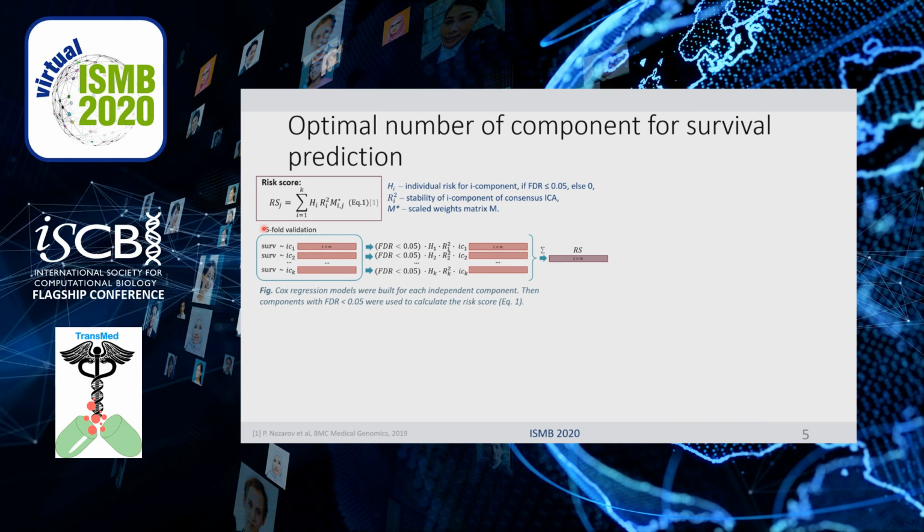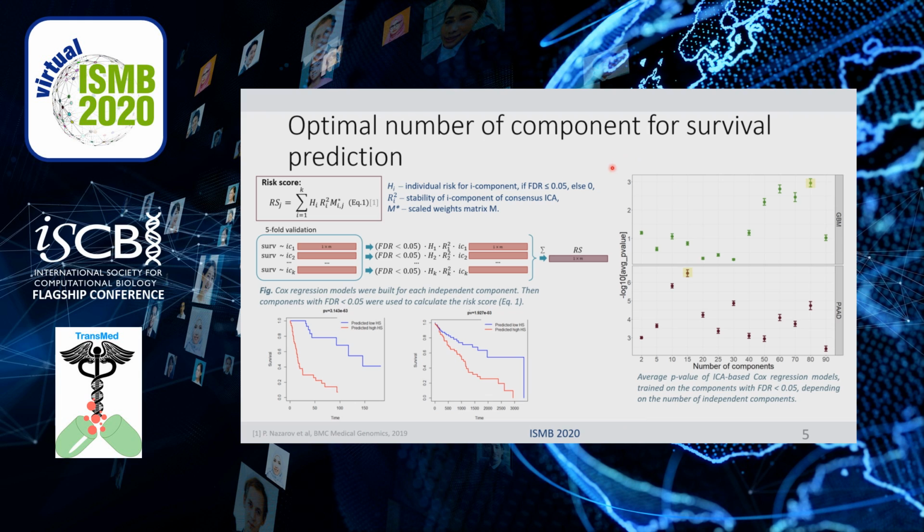For survival prediction, we calculated an individual risk score for each component. We used only those components that made a significant contribution in survival prediction, and then Cox regression was built. Here you can see the survival curves and the estimation of quality of survival analysis, in dependence on the number of components. And we estimated the optimal numbers.